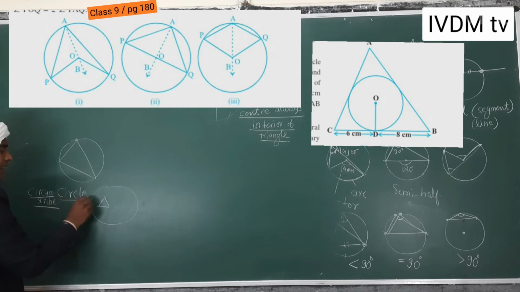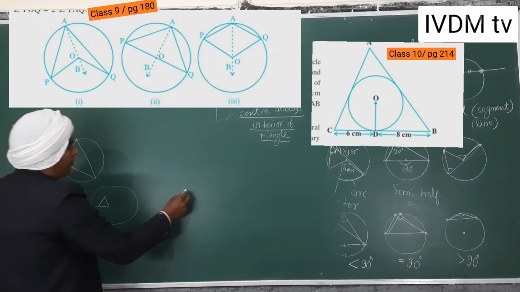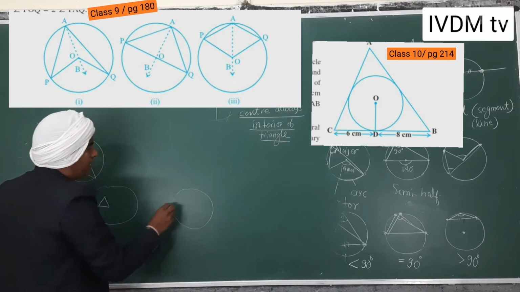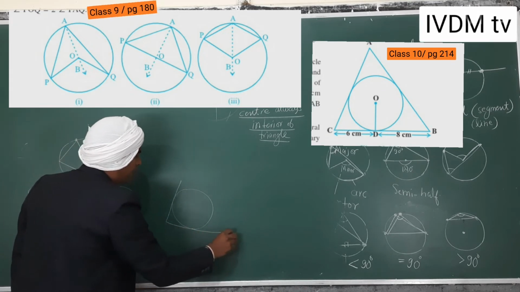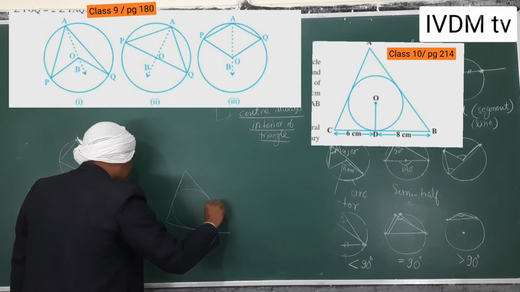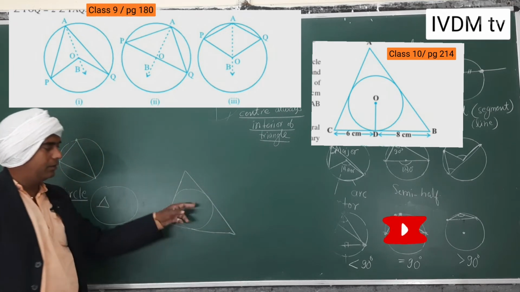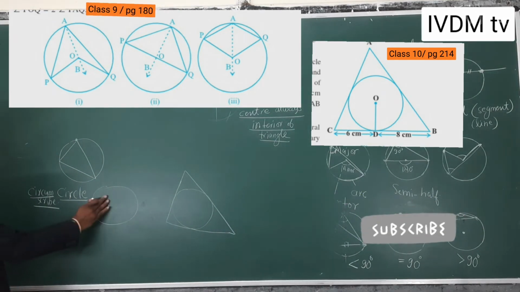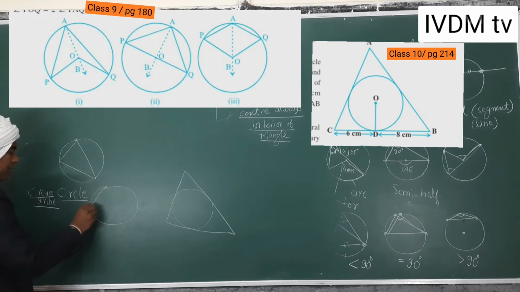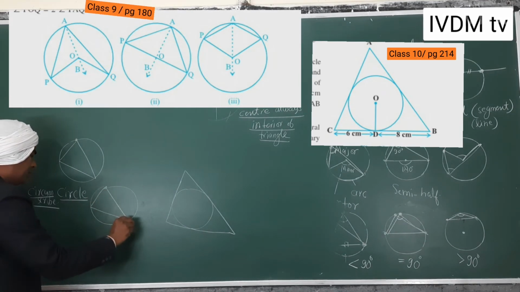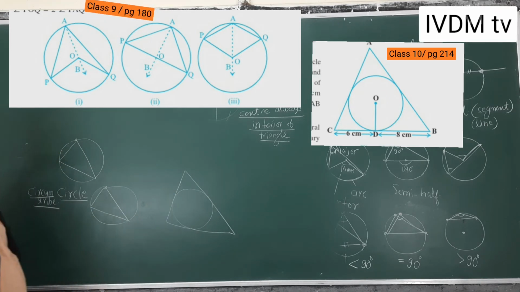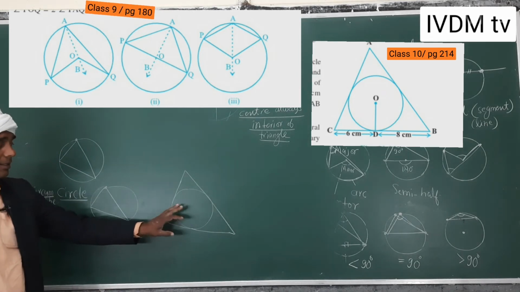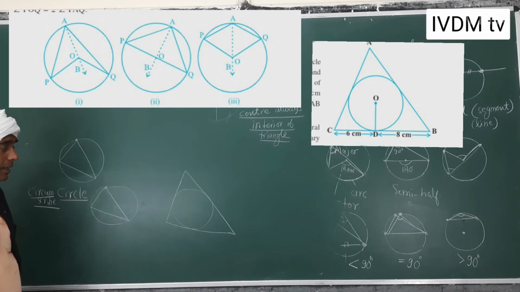Circumscribe a circle. What will you get? A circle and the triangle outside. In class 10th, this type. Here we have got this side, this, and here this, outside. And in the outside, this is called an inscribed circle.